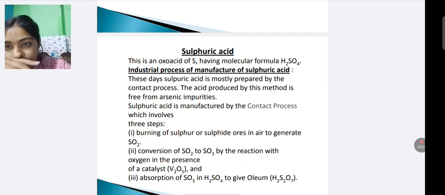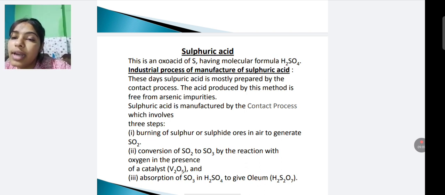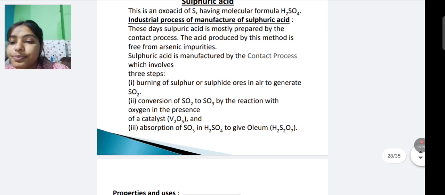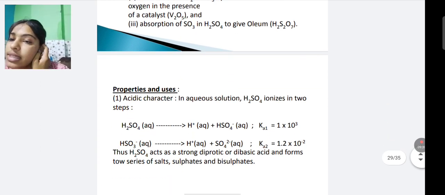Sulfuric acid is manufactured by the contact process, which involves 3 steps: burning of sulfur and sulfide ores in air to generate SO2, conversion of SO2 to SO3 by the reaction with oxygen in the presence of catalyst vanadium oxide, and the third one is absorption of SO3 in H2SO4 to give oleum. Now we discuss its uses.